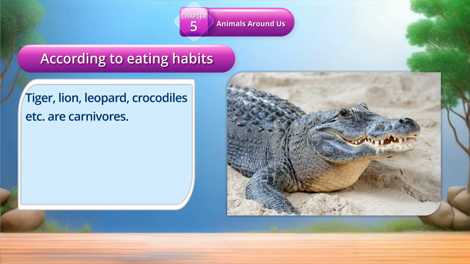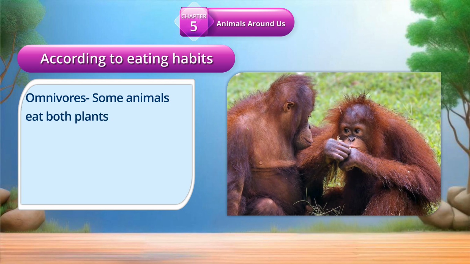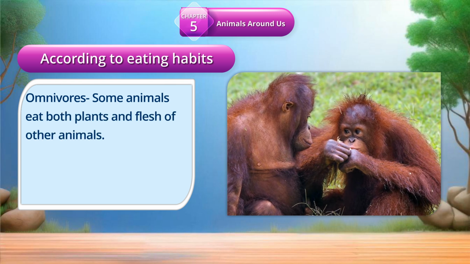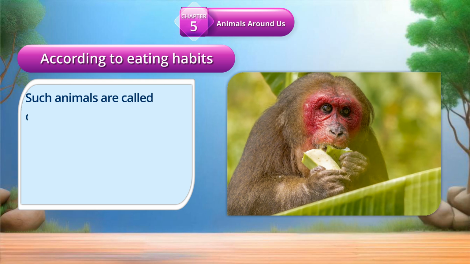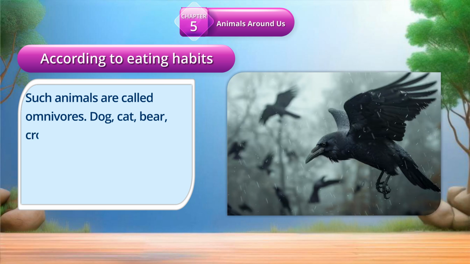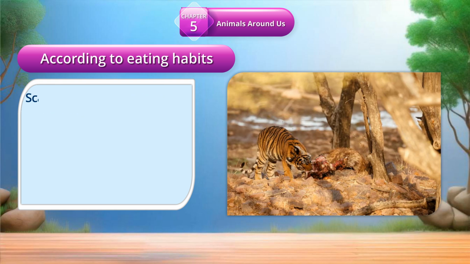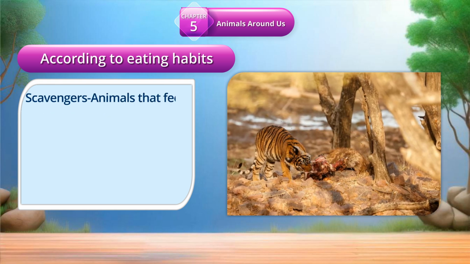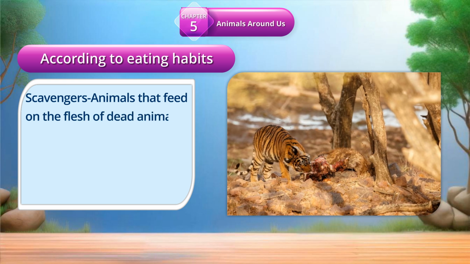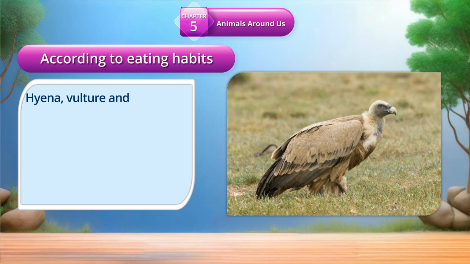are carnivores. Omnivores. Some animals eat both plants and flesh of other animals. Such animals are called omnivores. Dog, cat, bear, crow, etc. are omnivores. Humans are the greatest omnivores. Scavengers. Animals that feed on the flesh of dead animals are called scavengers. Hyena, vulture and crow are scavengers.